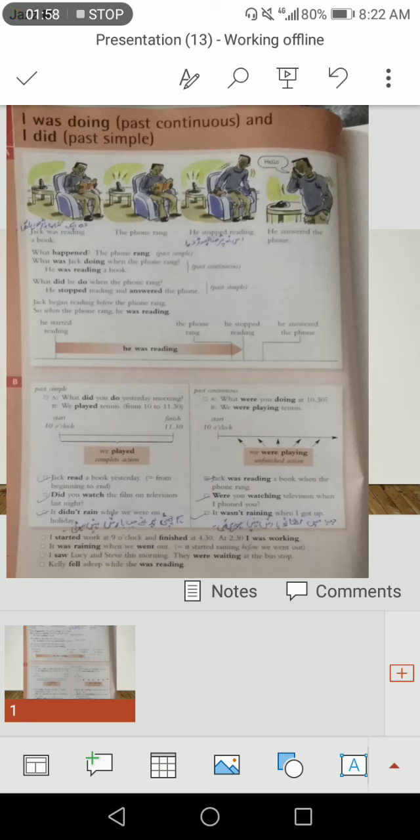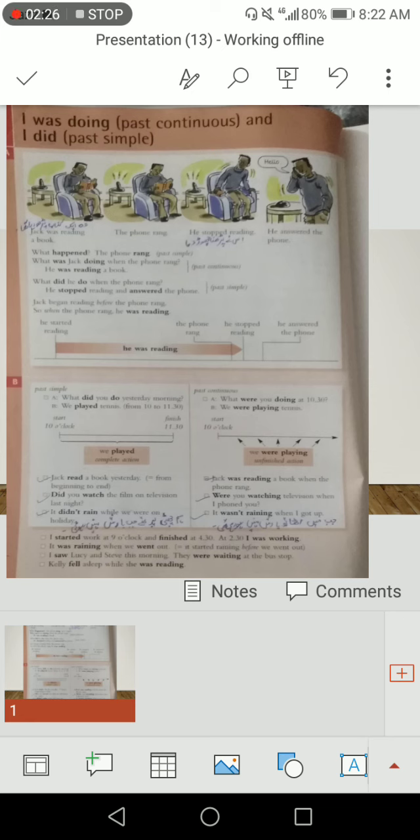Past simple: what did you do yesterday morning? We played tennis from 10 to 11:30. The tennis match started at 10 o'clock and finished at 11:30. In between we played. Jack read a book yesterday means any action in the past which has been finished.